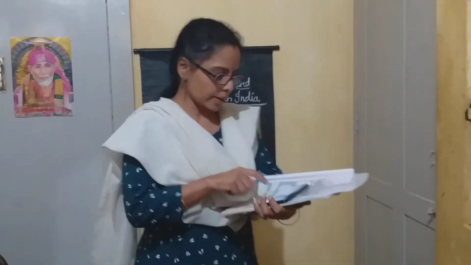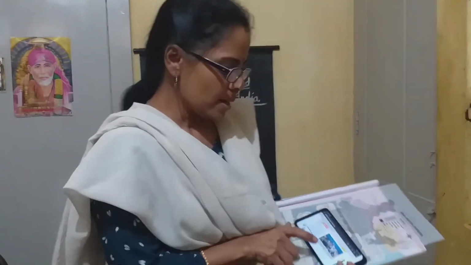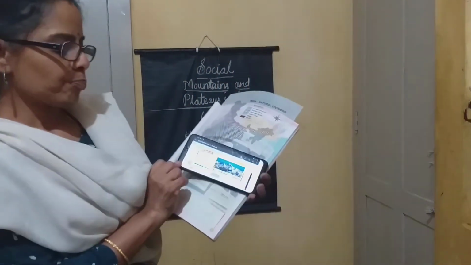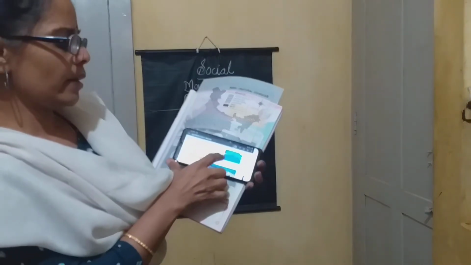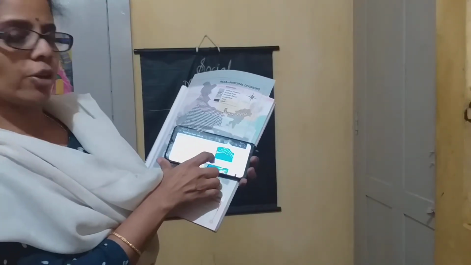There you can see the Nanga Parbat, Annapurna and Kanchenjunga. There are three other important peaks also. What are the three other mountain peaks? Nanga Parbat, Annapurna and Kanchenjunga are the three other important peaks of the Greater Himalayas. You can see the picture here also. There are different mountain peaks here. Can you see here?